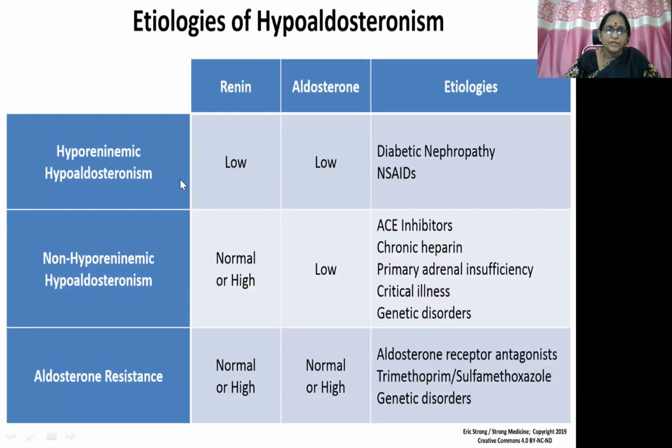Hyporeninemic hypoaldosteronism: aldosterone is less, renin is less. Non-hyporeninemic hypoaldosteronism: aldosterone is less and renin is not less, it could be normal or high. Then aldosterone resistance means aldosterone is there, so it could be normal or high, and there is no interference of renin secretion also, so renin secretion could also be normal or high. So don't bother about all these things.